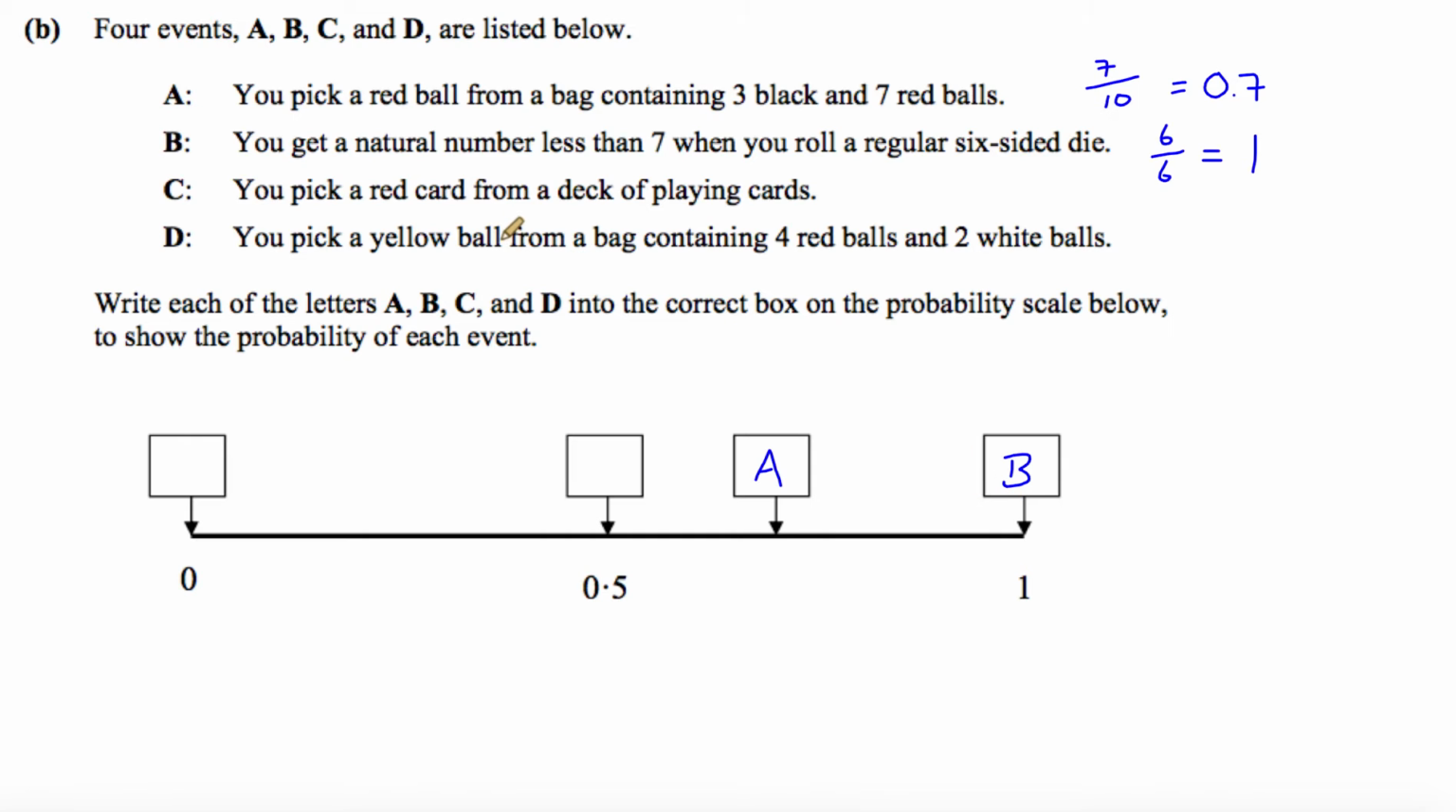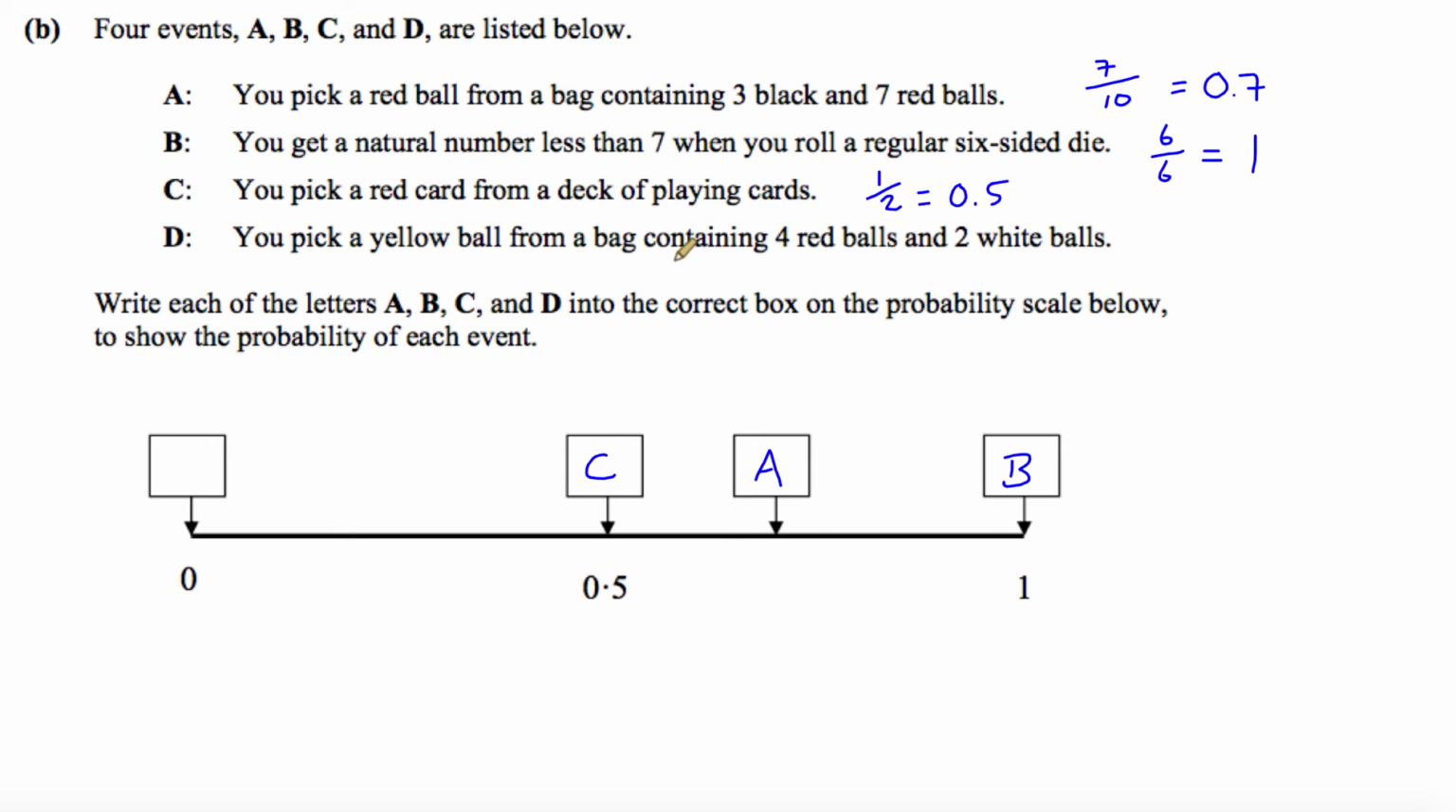Event C, you pick a red card from a deck of playing cards. Okay, well, a deck of playing cards has half red and half black cards, so the probability of picking a red is going to be 1 out of 2. And as a decimal, 1 out of 2 is 0.5, so that's going to be event C. Which leaves event D to be down here, but let's just check.